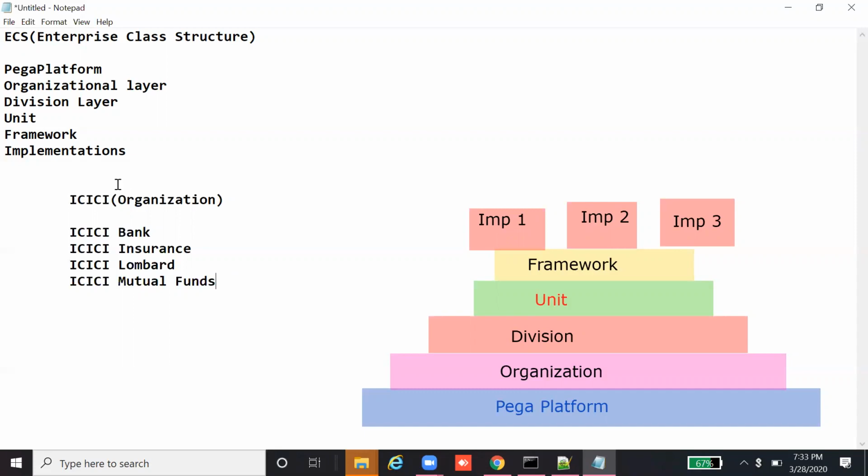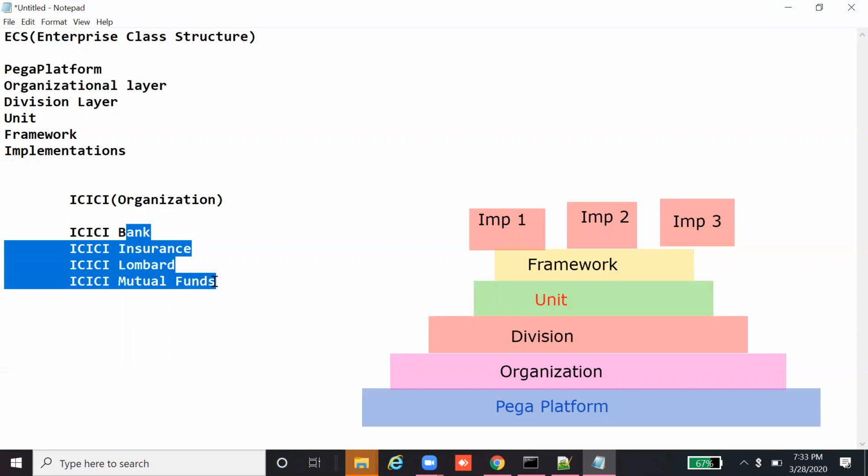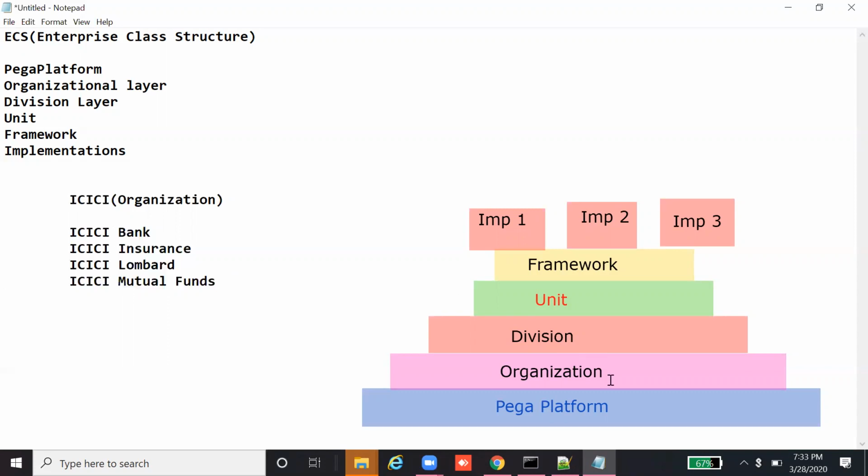So this is the common layer, ICICI, and on top of this are the departments in which it works. Division is nothing but a department. So the organization is ICICI here, and division is about which division it is, for banking, for insurance, or for something like mutual funds. These all come under the division layer.